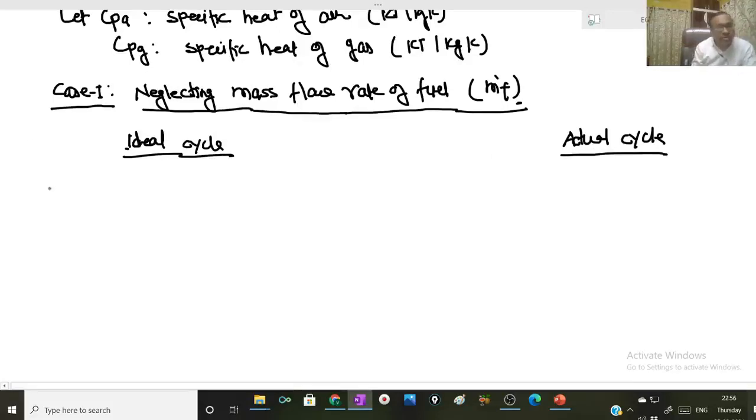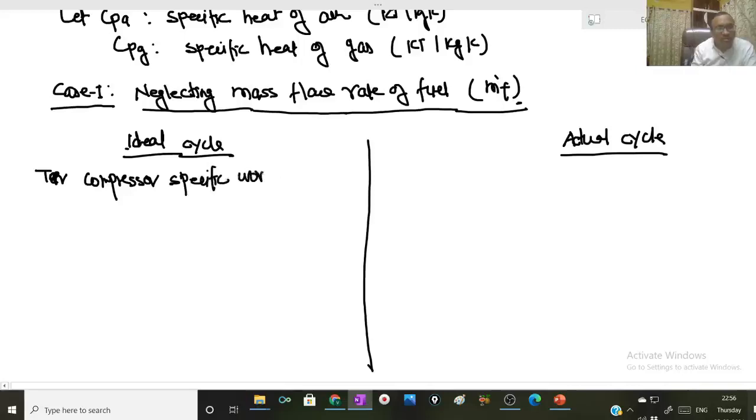So the very first term is compressor specific work input.